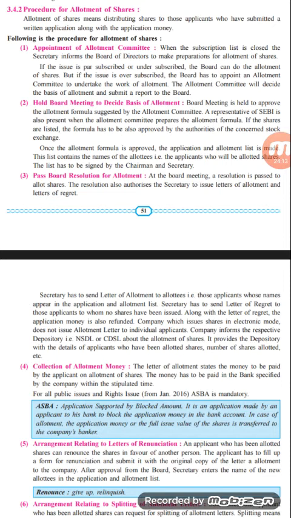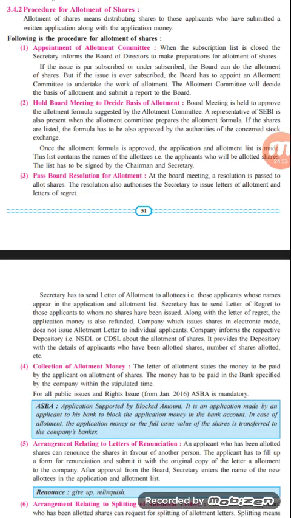So here, if the issue is at par subscribed or undersubscribed, the board can do the allotment of shares. If the shares have been issued and subscribed at par, for example, if 10,000 shares have been issued and the subscription is also done for 10,000 shares, then the board of directors have the power to issue the shares. If the shares are offered to the general public, around 10,000, and there is under subscription, for example 10,000 shares have been issued and 7,000 shares have been subscribed, then also the board of directors have the power to issue the shares.